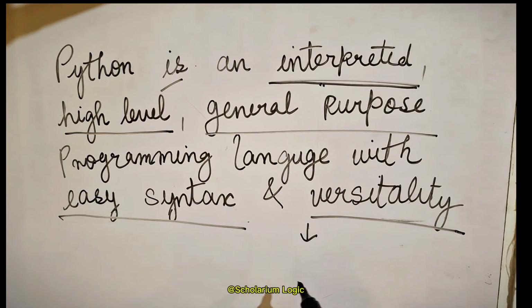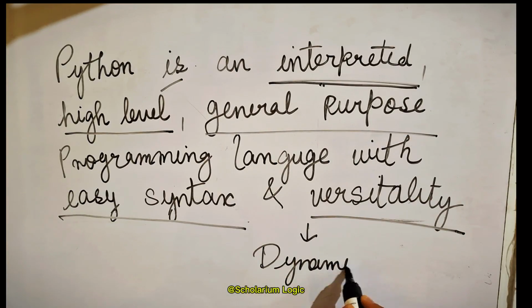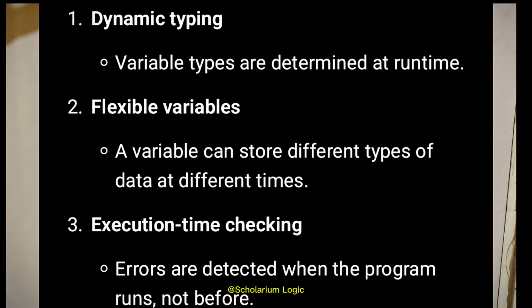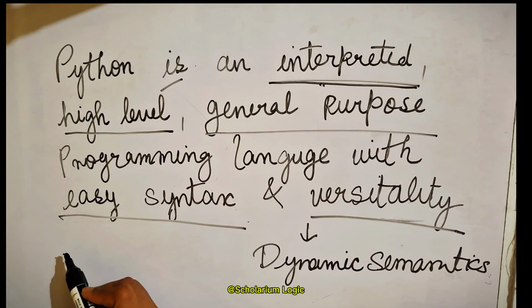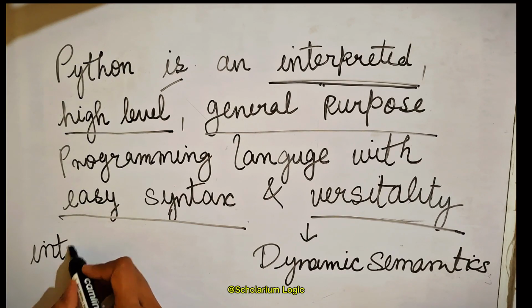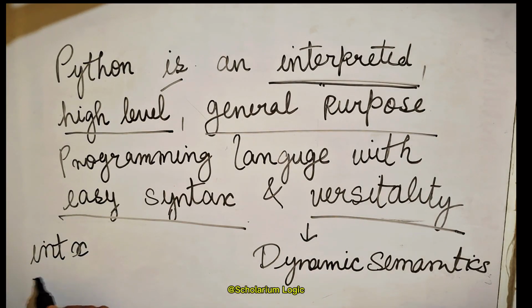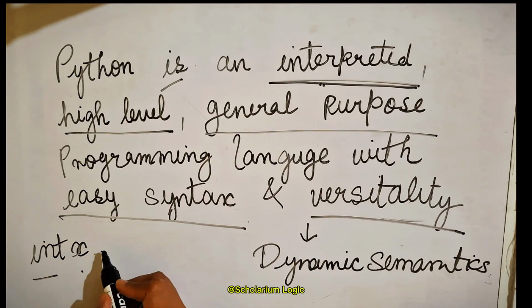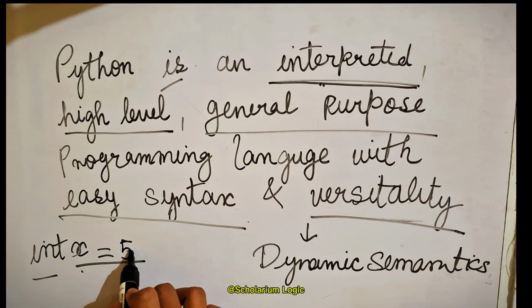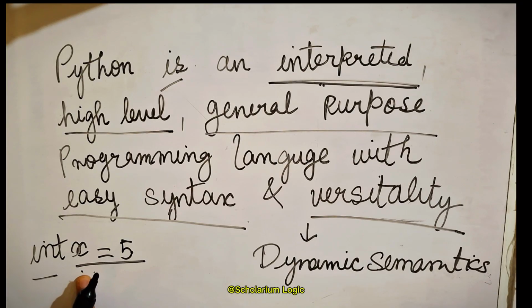Of course, it's a versatile language which also has dynamic semantics. Now, what I mean by dynamic semantics is that Python is a dynamically typed language and not a statically typed language. Unlike C programming, where we had restrictions on variable data types. Let's say, for example, if I have mentioned a data type int, which is an integer data type, and a variable x, and I have assigned it a value 5. Now, x will only possess an integer value 5. The data type of x is integer and it will stay an integer throughout the program.